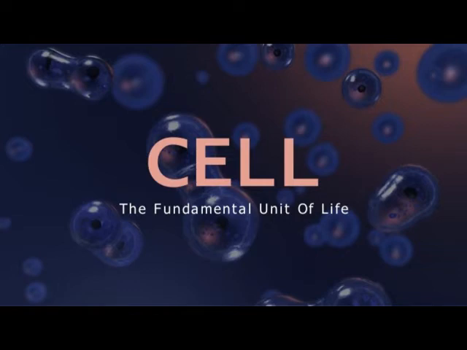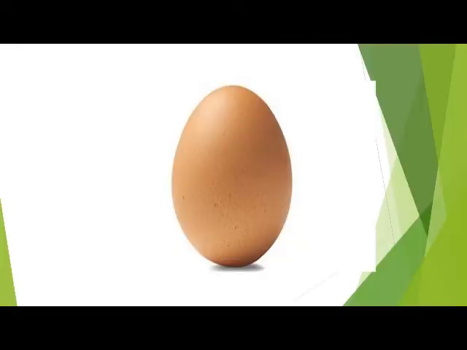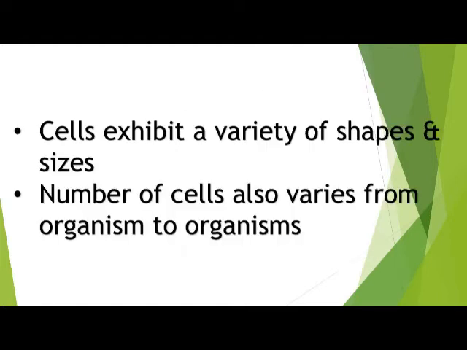Similarly, in the living world, organisms differ from one another but all are made up of cells. Cells in the living organisms are complex living structures unlike non-living bricks. The egg of a hen represents a single cell and is big enough to be seen by the unaided eye.